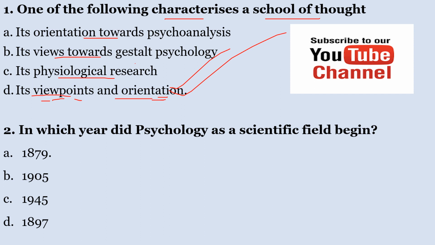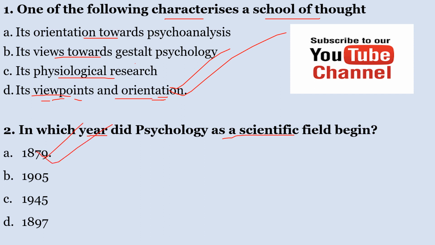Number two, in which year did psychology as a scientific field begin? 1879, 1905, 1945, 1897. In which year did psychology begin to be called a scientific field? The correct answer here is 1879.